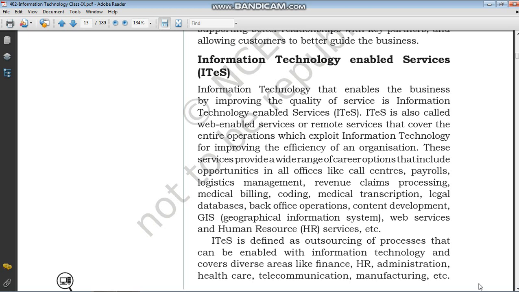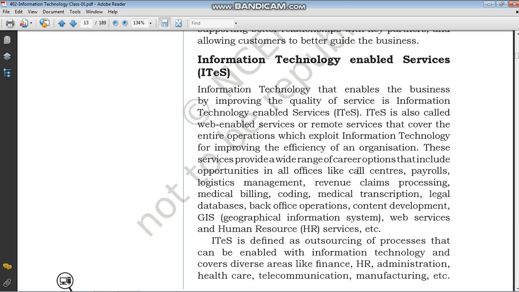So these types of services can be enabled only with the help of information technologies. Right. Without information technology, for example, certain companies are not situated in the same place. They are situated in a different state or a different country. So this is only possible with the help of information technologies, with the help of the web, networking, computers and other technologies. So these are all about ITES.